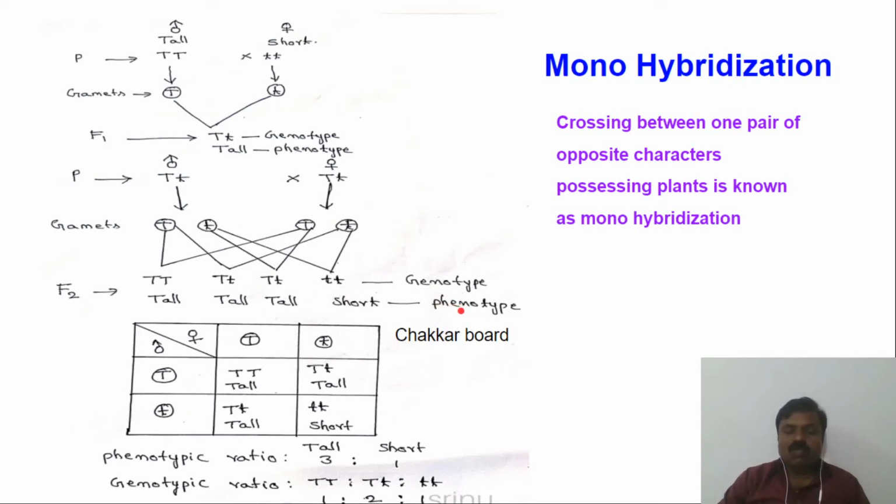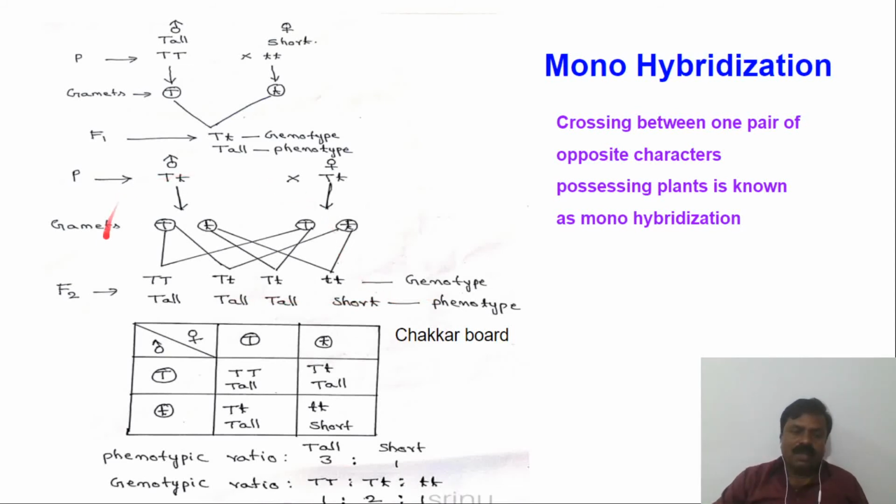Phenotype means what we see in the organism with our naked eye. But for each phenotype, the genotype can be different. Here it is tall, but the genotype is capital T here, and capital T small t here.